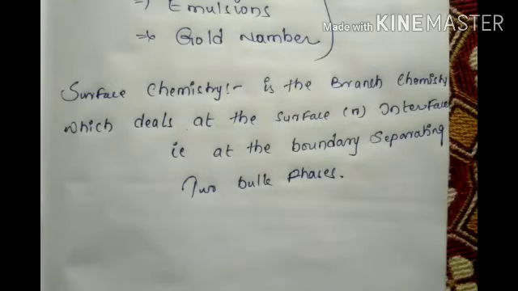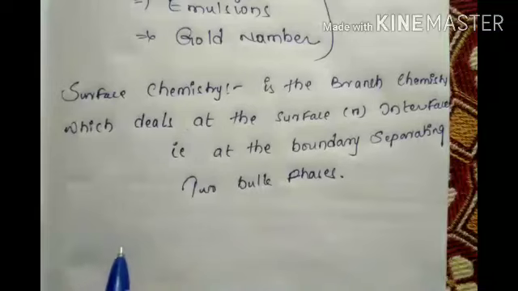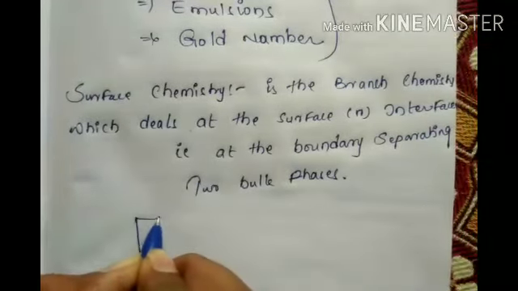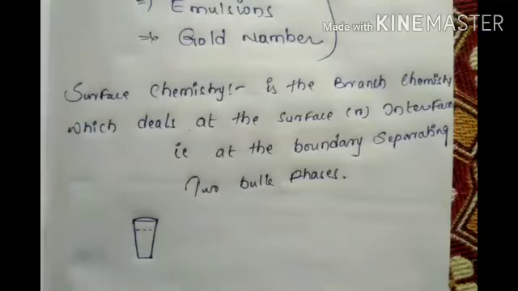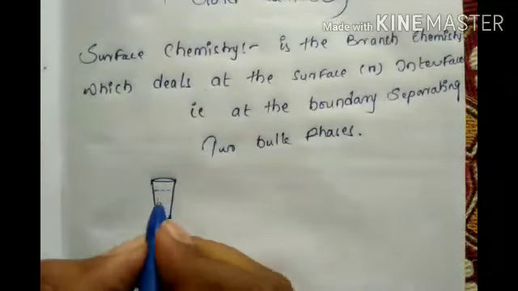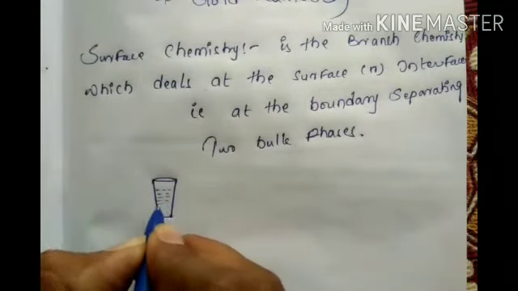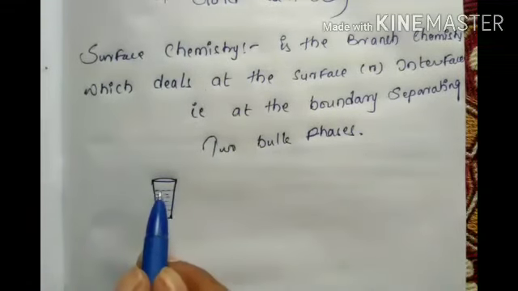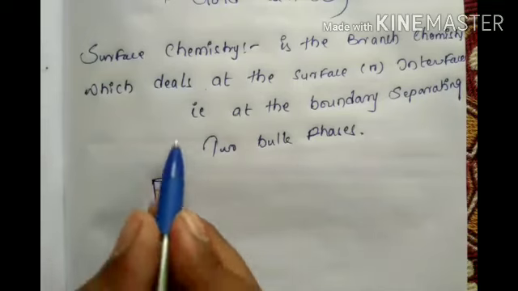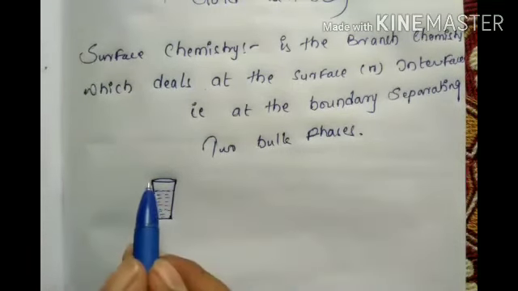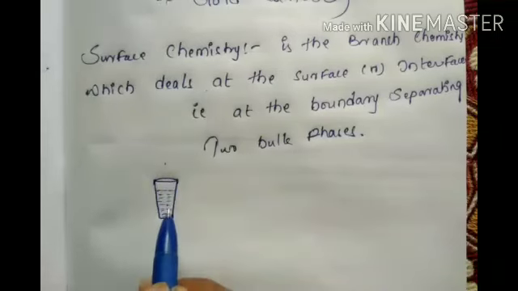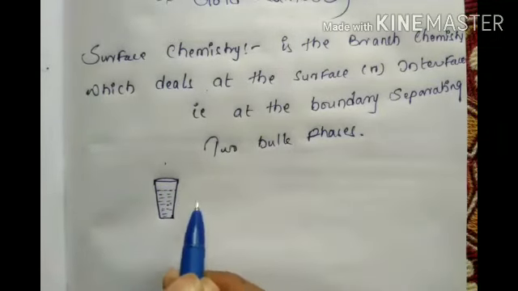In that glass of water, this is the surface of water, the upper layer. Up to here it is fully gas. Now suddenly this is liquid. So gas and liquid are both bulk phases.